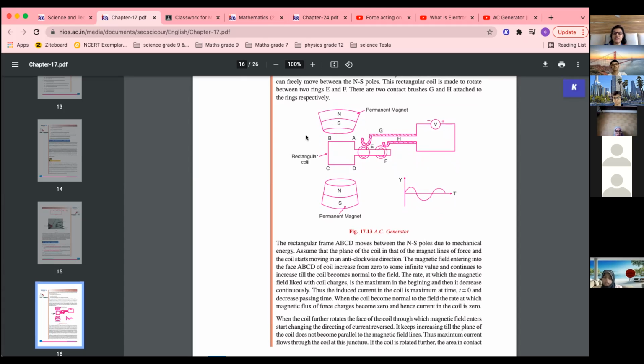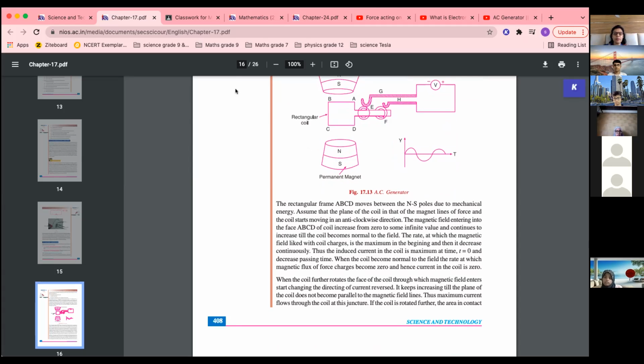So that is why the direction of current in the coil changes. Actually, we have not read Fleming's right hand rule, so the direction is not known. Because I'm telling you, you have to say yes, because ma'am you are telling us that the direction changes, so it will. Because we have not read this, so I'm just telling you that the direction changes. Later we check the direction every time and we see that the direction of current changes using Fleming's